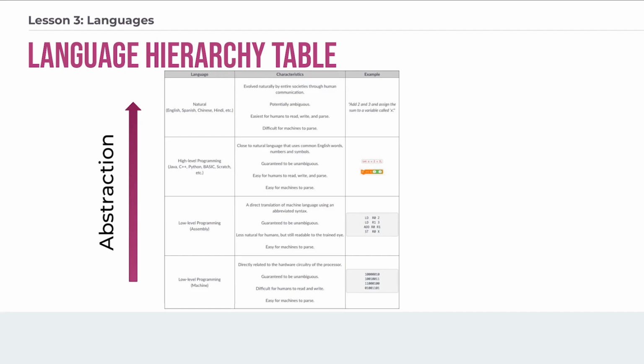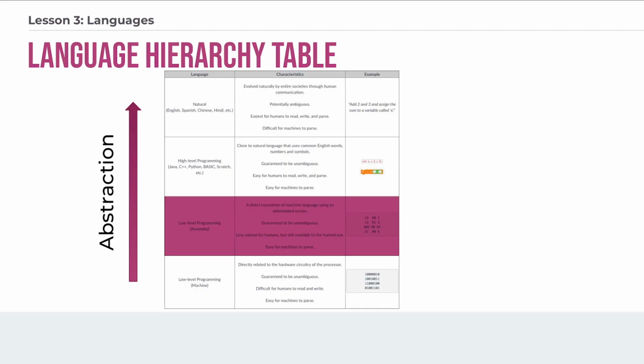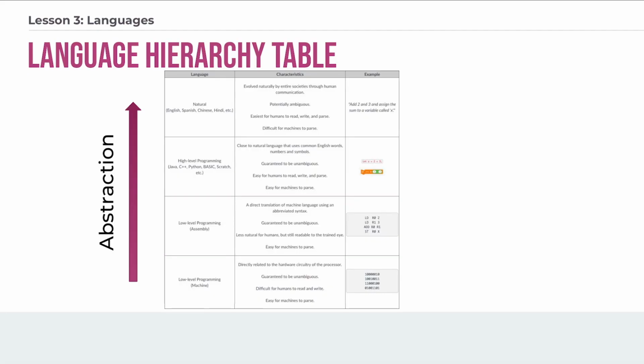Then we move up to low-level programming language, and a language like assembly language that is a little easier to understand. If we look right here, I can see LD. Not quite sure what that is, but I could take some guesses. And, spoiler alert, it's short for load. And I can see the word add. And so that I know that word. And so I can tell that there has something to do with adding, loading, and storing going on. Now, I don't know exactly what the other stuff means, but I also recognize the quantity 2 and 3 and the letter X. So that's a little bit easier to read because there's a little more abstraction, but not much. It is still not very clear to me what that means.